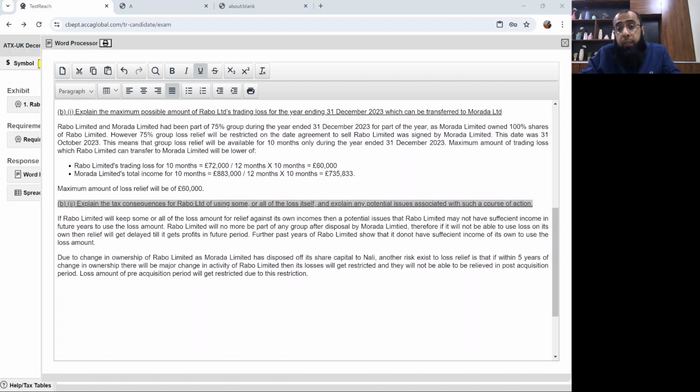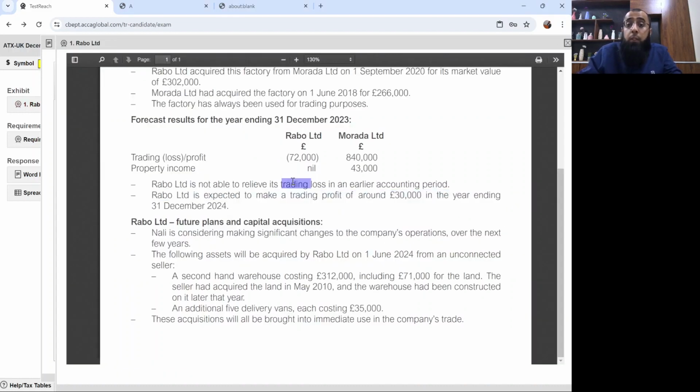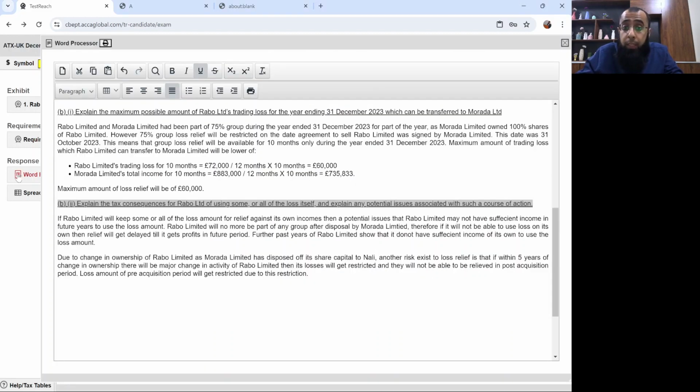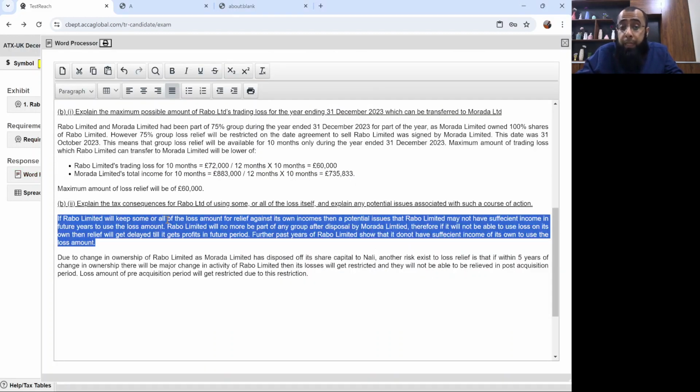And the tax consequences of using some or all of the loss itself: what you need to understand is that Rabo Limited does not have an income of its own. If you keep the loss with yourself, saying okay, I'll use it in the future year, there's a risk that maybe you don't have income in the future year because you are not able to relieve the loss on your own in an earlier accounting period. And it's your expectation that you'll have a trading profit. Maybe you don't have a trading profit, like you got a loss again, so your relief may get delayed.